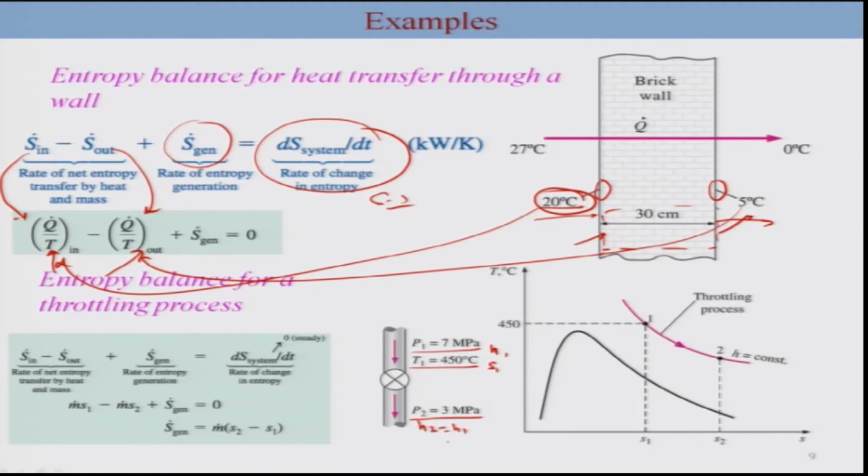So based on that you can find out S2 from the table. Now you can look at this entropy balance here. This is assumed to be adiabatic, so there is no contribution due to the heat transfer. The contribution is mainly due to the mass flow.